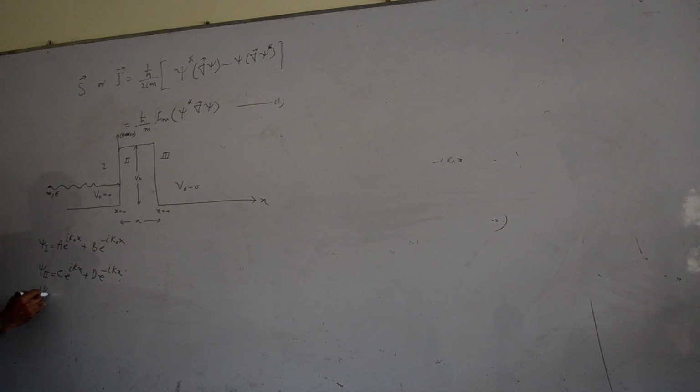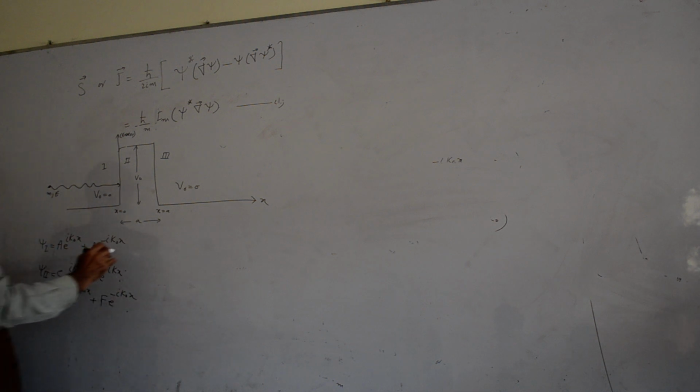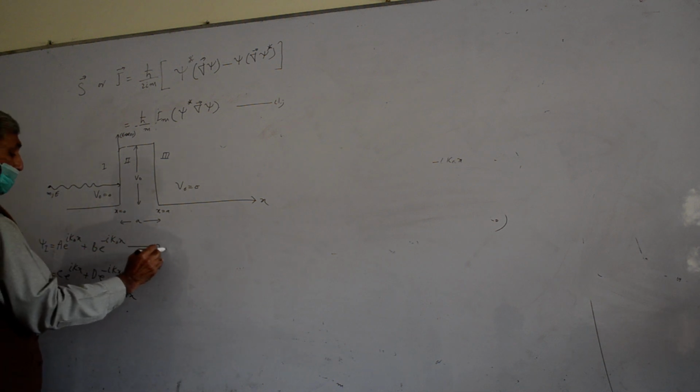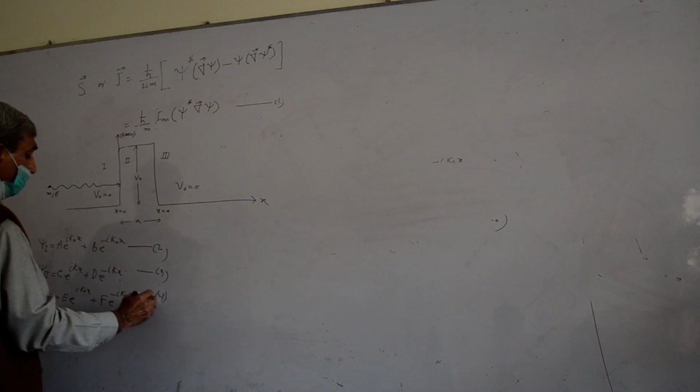Psi 3 is equal to E raised to I k naught x plus F e raised to minus I k naught x. ये 2, 3, 4.